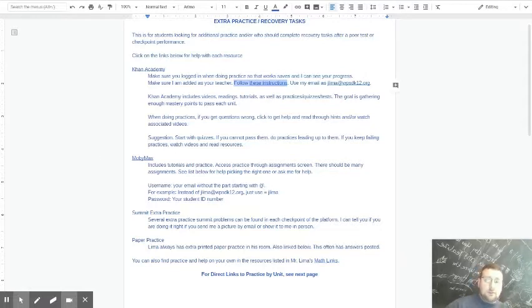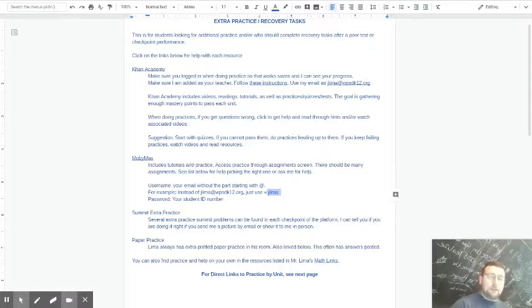To log into Mobymax, your username is basically going to be the beginning of your email right before the @. If you look at my email, I would just use JLima, right? For most students, that is the first letter of their name, the first letter of their middle initial, and then the last name. The password is going to be your student ID number, which in Woodland Park starts with 300 or something like that.